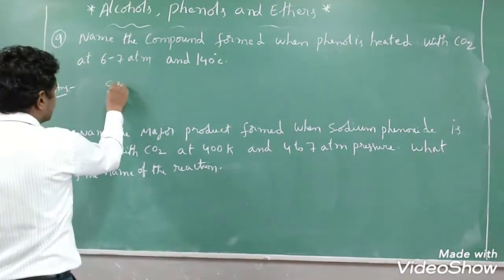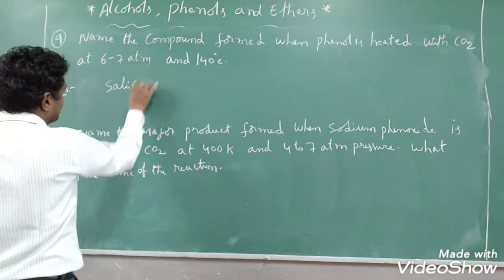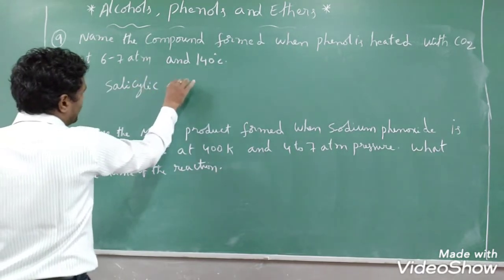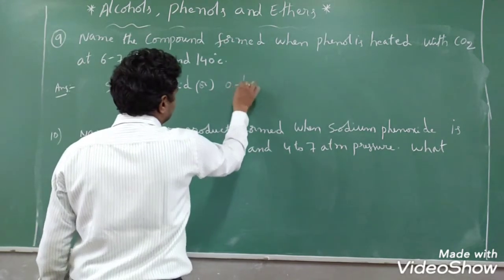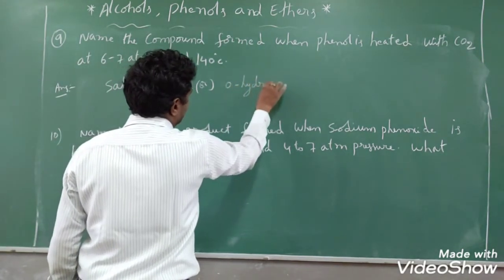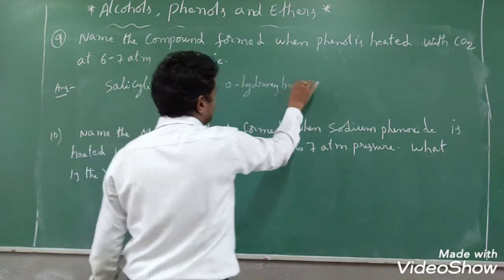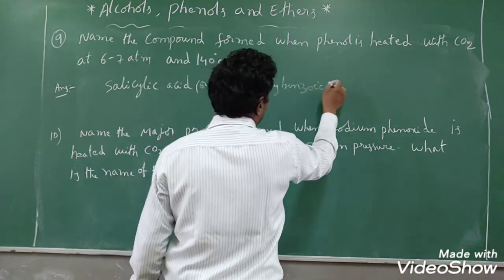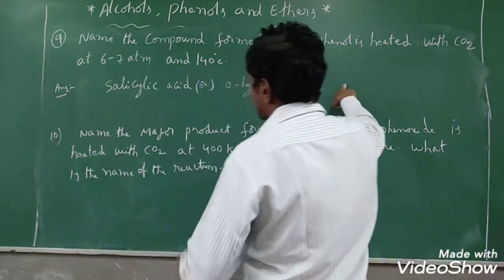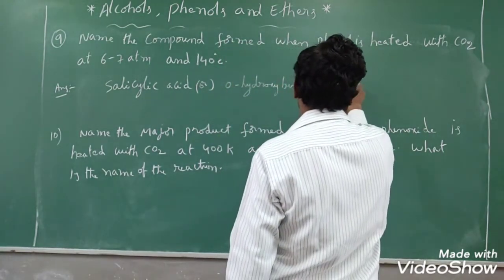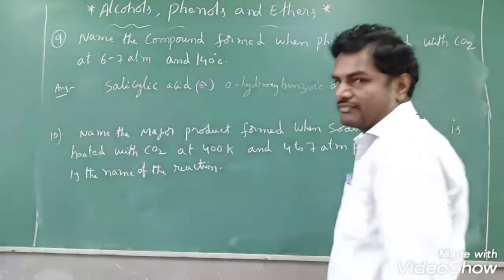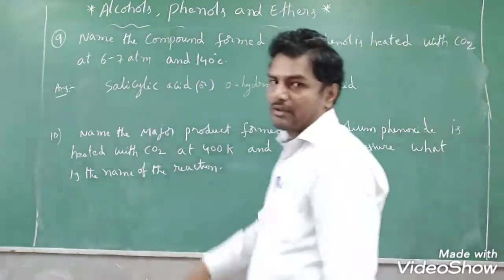Orthohydroxybenzoic acid, right? Salicylic acid we will get. What is the name? Salicylic acid or orthohydroxybenzoic acid. You should identify this. Whenever phenol is treated with CO2, it is definitely Kolbe's reaction. Salicylic acid only we will get, that you have to identify. Don't get confused here. This is for a 1 mark question.